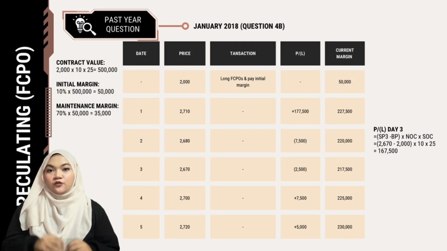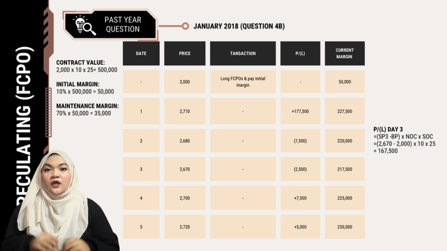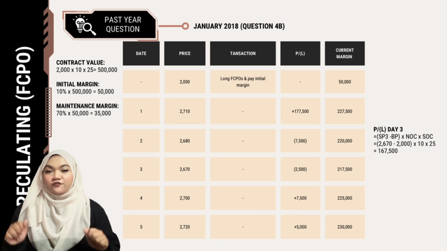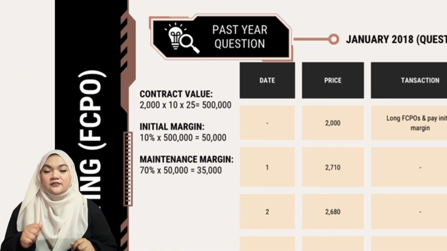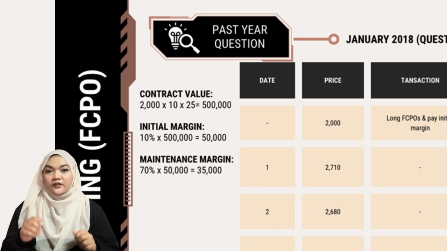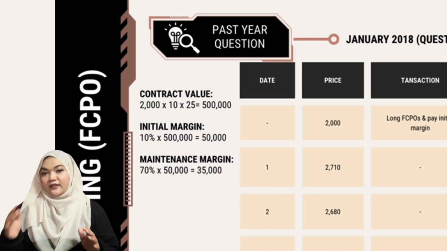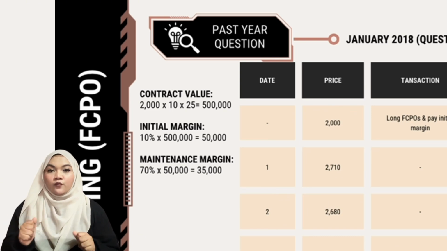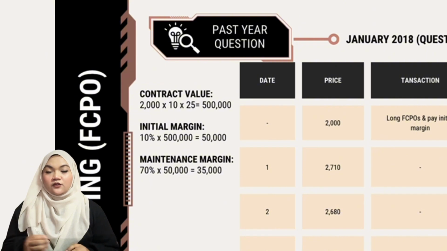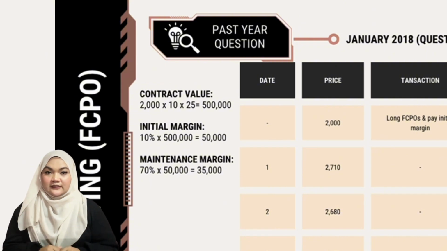The way to answer this question is, you need to list out all of the information given in the question. So the first thing, we need to find the contract value, which is the futures price times the number of contracts times the size of the contract, which is 2000 times 10 times 25. Then we will get the answer of 500,000.